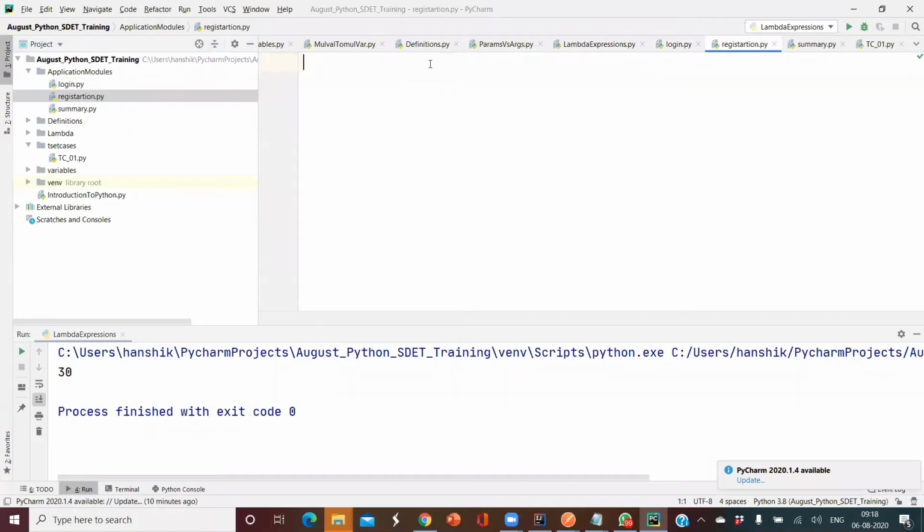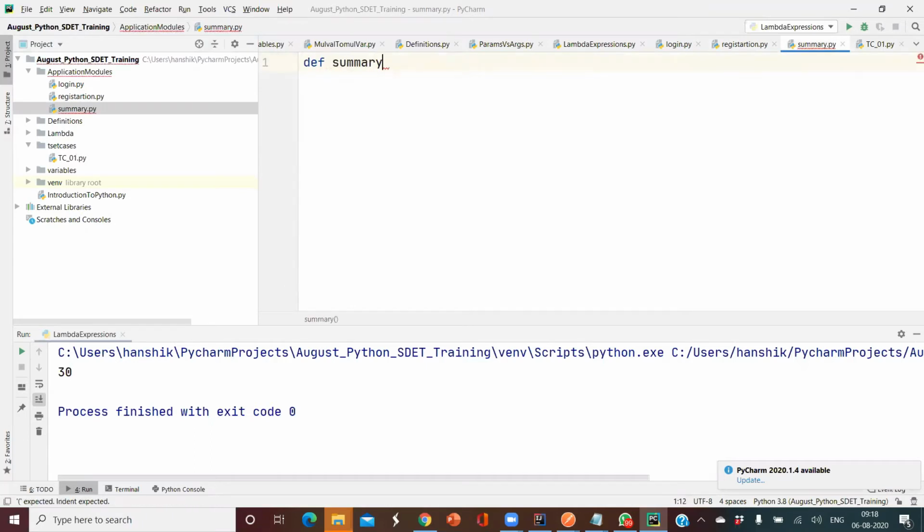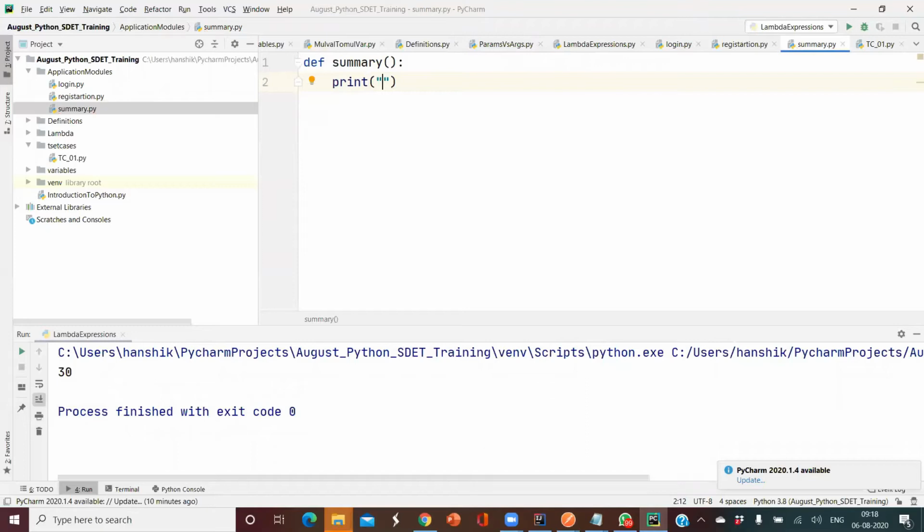In my registration, I define register new user, and print register new user. Then I create one more definition, summary, which prints user is summary page. So I'll have three different modules available here.